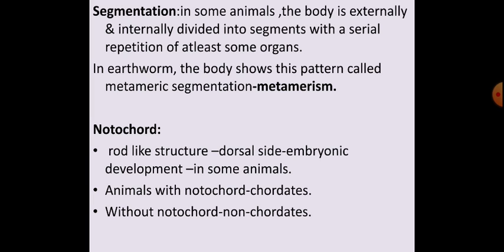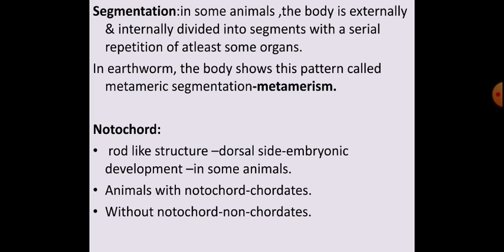Okay, so in some animals, the body is externally and internally, outside and inner side, divided into segments. What happens in this segment? There will be serial repetition of at least some organs. In each segment, there will be repetition of some organs. The organs keep repeating. That is called segmentation. See, the example they have given: in earthworm, the body shows this pattern. Especially we can see segments in the earthworm, where the whole body is divided into segments.